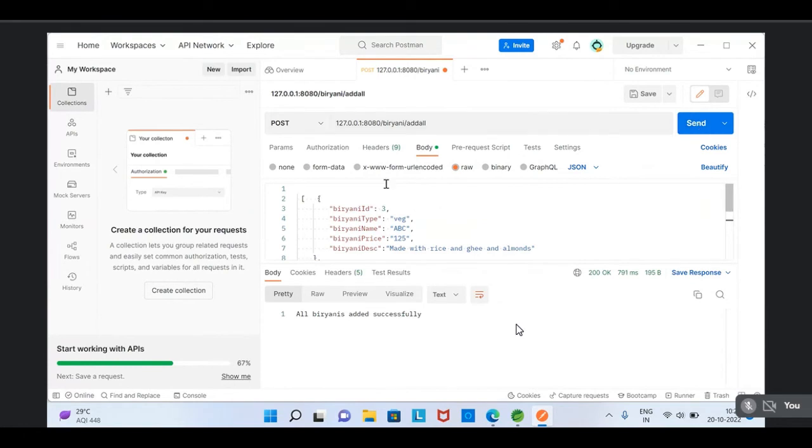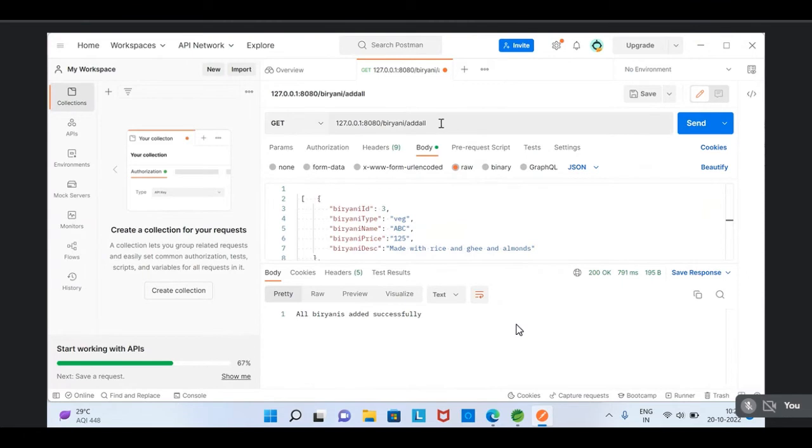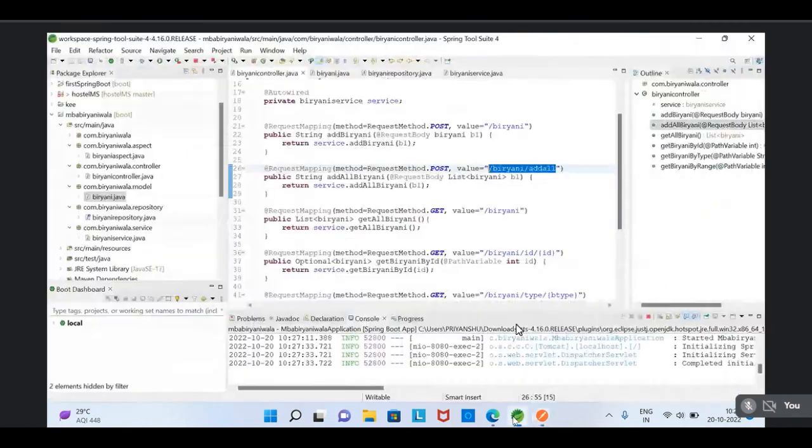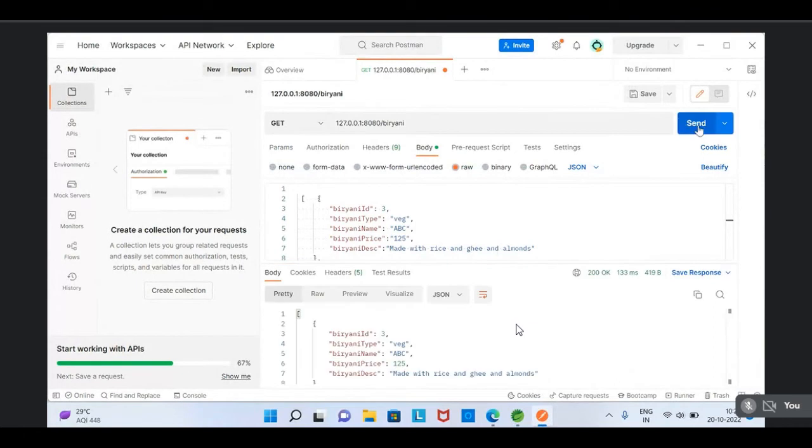Multiple elements added, no? Yes, sir. Okay then, retrieve any particular biryani. Sir, get all. Try to get all the biryanis. Slash biryani, that's it, no? Yes, sir. Go and type slash biryani, get. Okay, send. Okay, sir, now it's working.